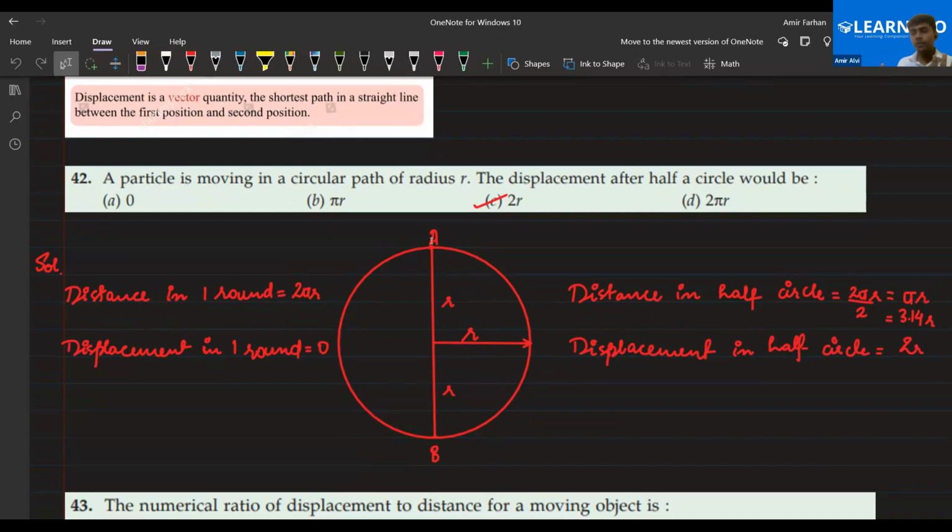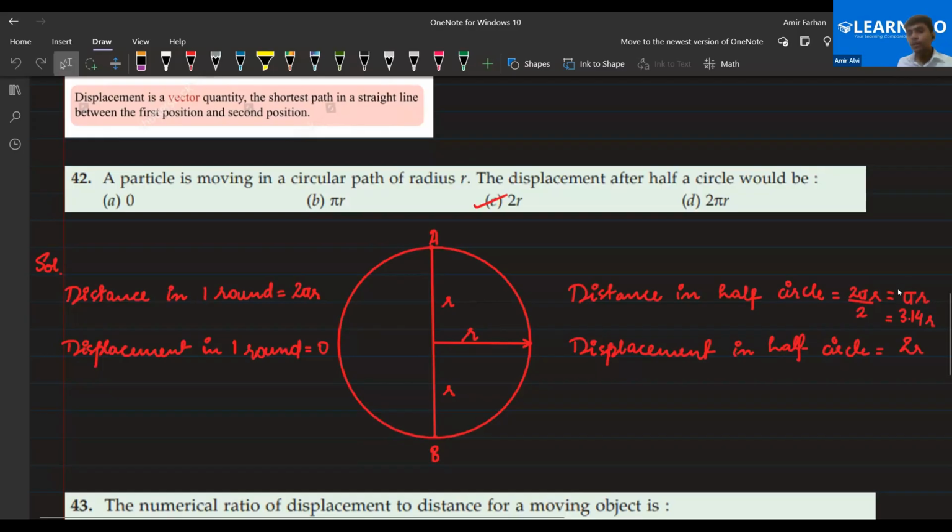We are not talking about the half circle here; this is the full circle. Now let's talk about the half circle. The distance in the half circle would be, you are covering only half the circumference, so 2 pi r divided by 2 would be pi r, right? And now let's talk about the displacement. Just think about the displacement definition given here: the shortest path in a straight line between the final and initial point. The straight path is along the diameter of the circle, so that comes out to be 2r.